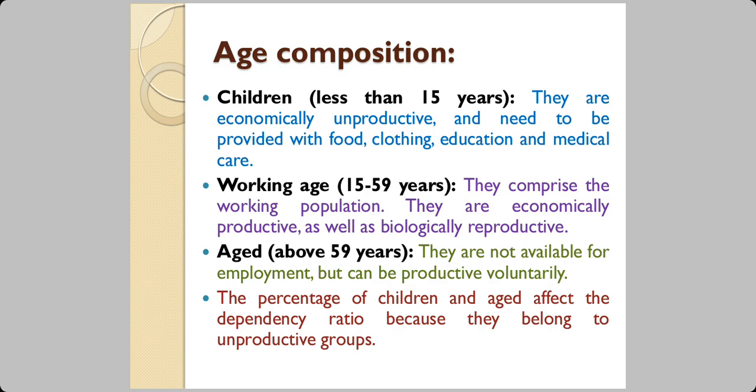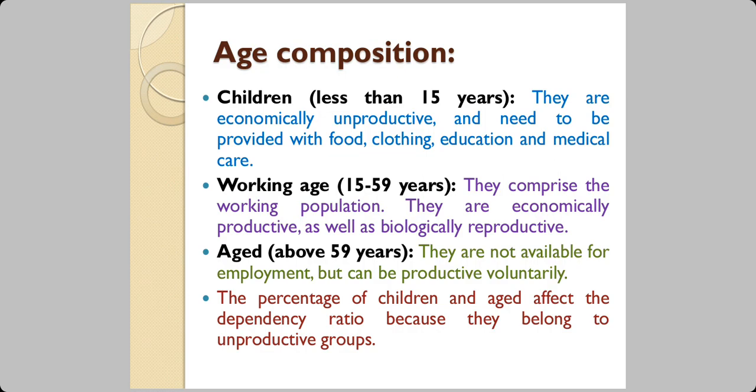Similarly, the people who are above 59 years of age, they have retired. Many of them do not get any pension. So they become dependent on the working age group for their sustenance. They are not available for employment except if they voluntarily agree to that. Some old people can sit in a shop, for example. Some can become a manager depending on their experience and also depending on their medical condition. Some people are very qualified, very experienced, very knowledgeable, but their health does not allow them to work.